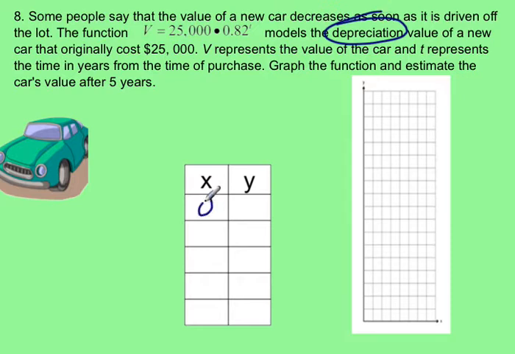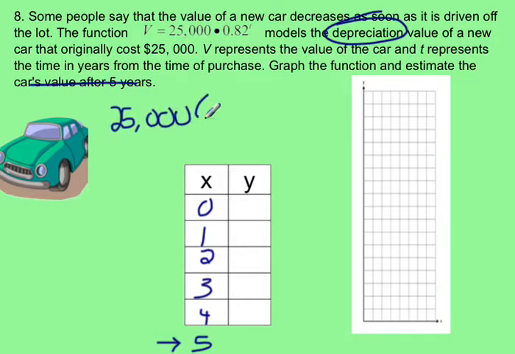Okay, so again, we're going to go 0 years, 1 year, 2 years, 3 years, 4 years, 5 years. So when we get this 5-year answer, we'll get the answer for the car value after 5 years. But we also need to graph the function as well. So again, I'm going to do the same thing that I was doing in my calculator before. I'll do 25,000 times 0.82, and I'm going to raise that to the 0 power.